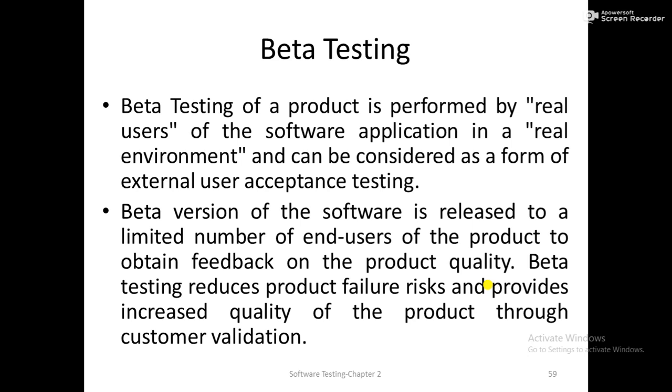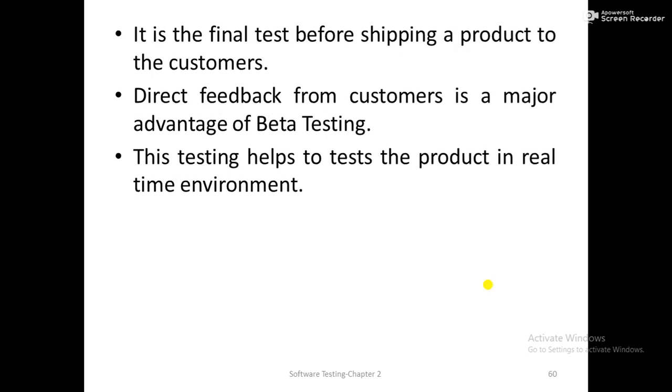Here the real customer is going to perform the testing operation. That's why the failure risk is reduced and the quality of your software, which is going to be deployed to the end user, increases due to beta testing. It is the final test before shipping a product to the customer. Before actually giving your product to the end user, it is the type of testing which is performed by a few customers. So direct feedback from the customer is the major advantage of beta testing.